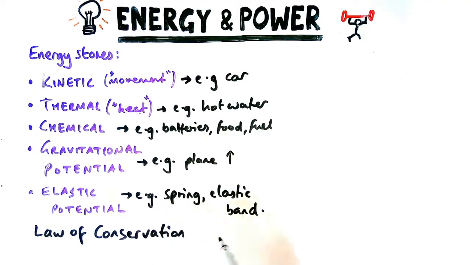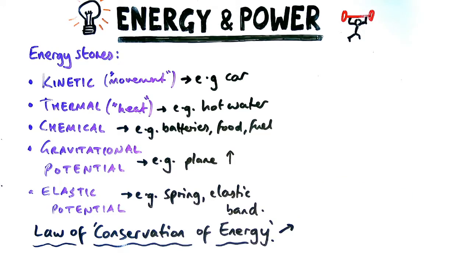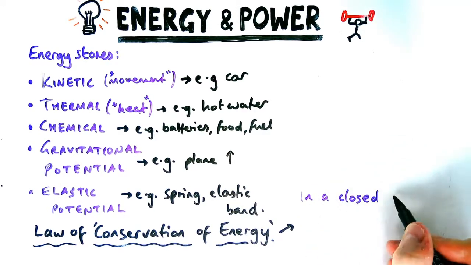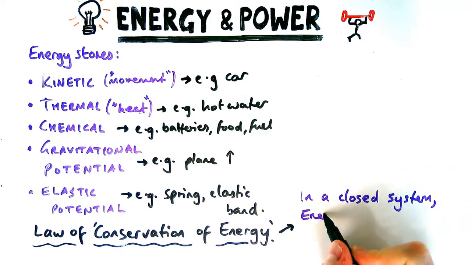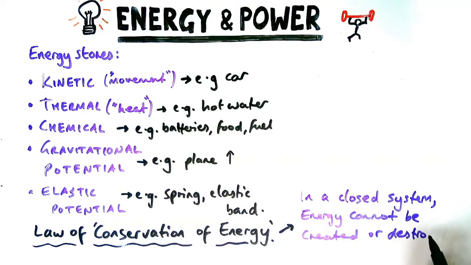So energy is always conserved. What that means, in the law of conservation of energy, is that it is never created or destroyed in what's called a closed system. That will be your second mark of a 2-mark answer. It cannot be created or destroyed, only transferred.